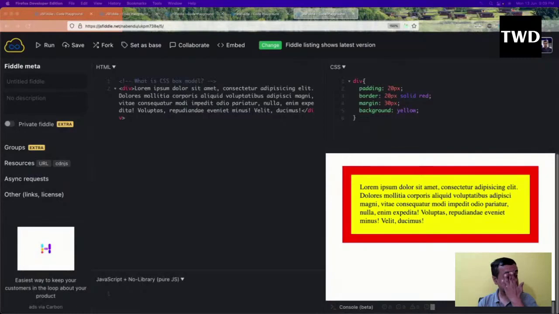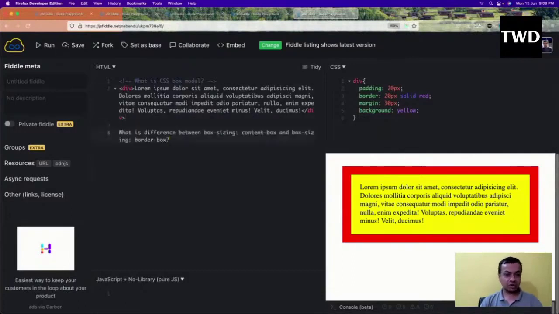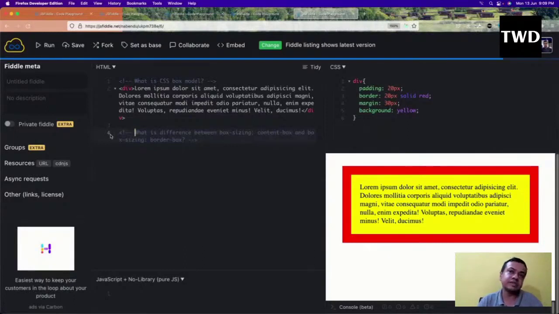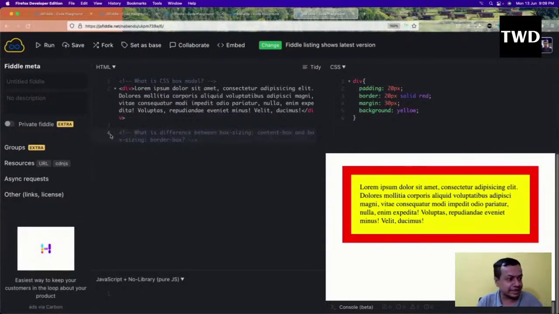Another important question is: what is the difference between box-sizing content-box and box-sizing border-box? Again, a very important question. This is there, and again we teach this in a CSS course also. What is the difference between them? The difference is that by default everything is box-sizing content-box.